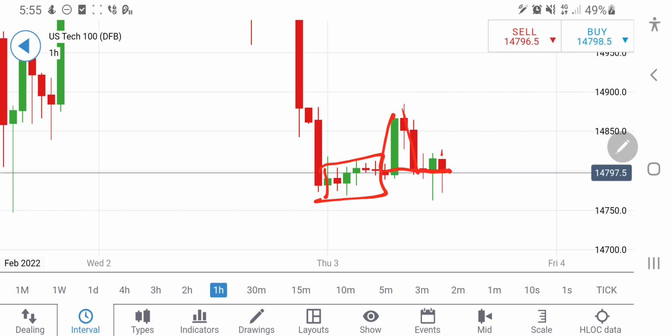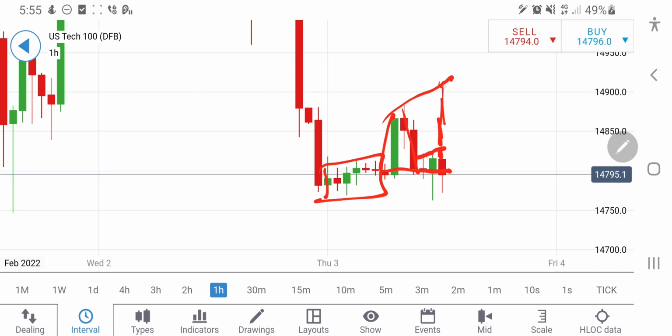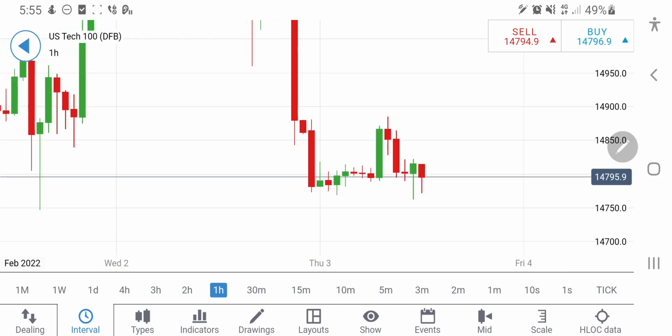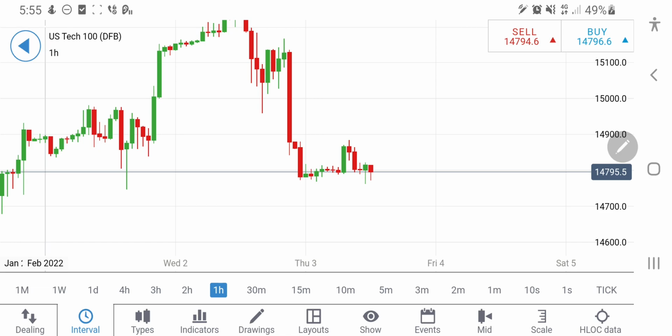So once it breaks past the 14,830 zone, you can take a long entry there, and you can expect it to once again rise towards 14910. The next resistance zone beyond 14910, it will fly again towards 14970 and 15020 levels. So this is on the charts.